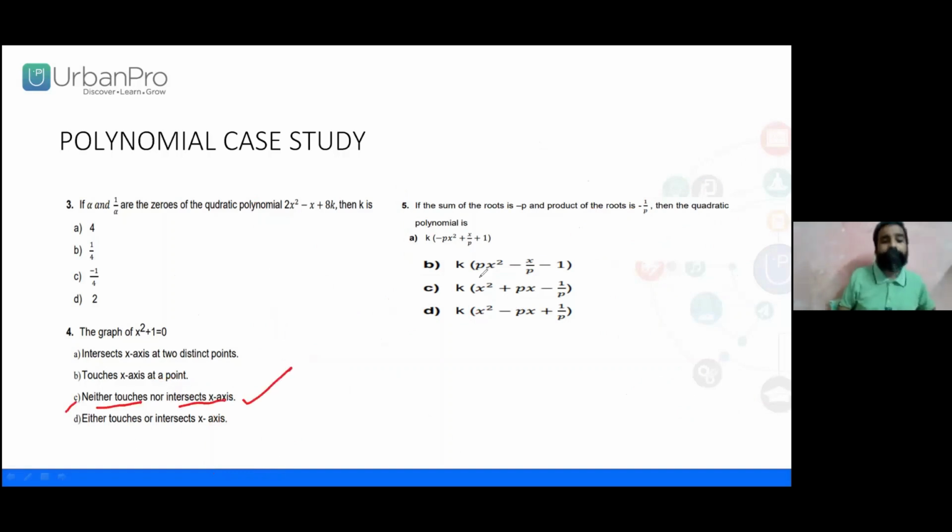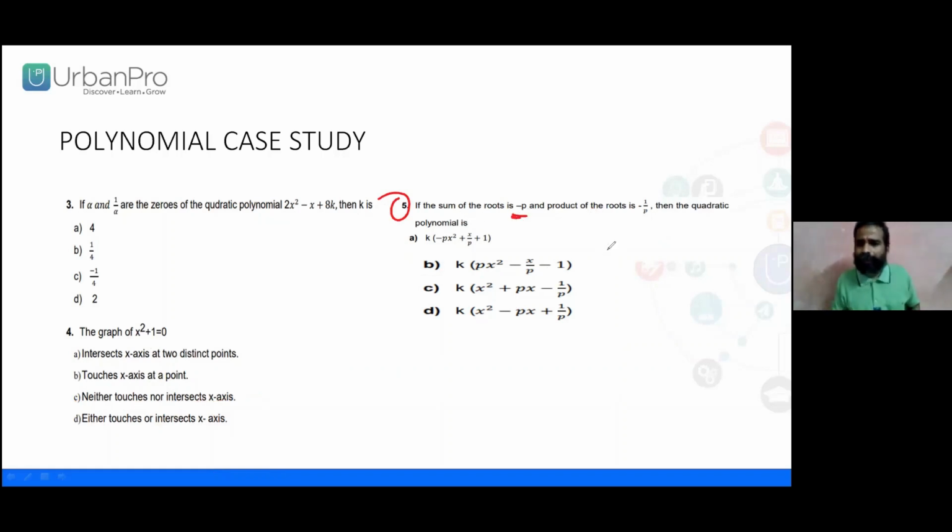it intersects will be the best option. Correct now? Either touches or intersects, of course not. Touches x-axis at different points, no. Intersect x-axis at two distinct points, no. The other case, neither it touches the x-axis, correct now, nor it intersects the x-axis. That is the answer.